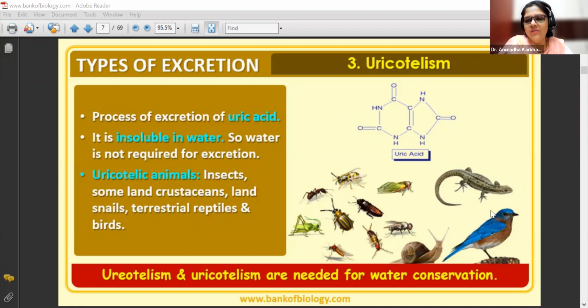Uric acid has a very bad smell, no doubt. Ammonia also smells bad. Of course, urea also smells bad. I mean, you can't stand that smell, right? The public washrooms that are used, if you happen to just pass by that area also, you cannot take up that smell even for a minute, right? So it's foul smelling because it's a waste. It's basically a waste, right? Okay. Yeah. So this is very important.